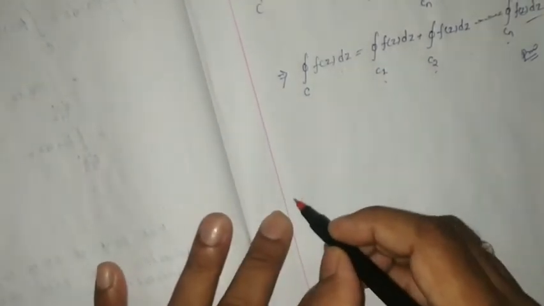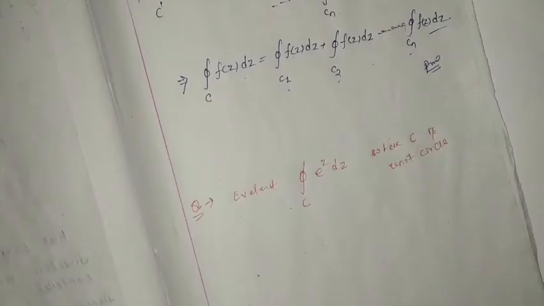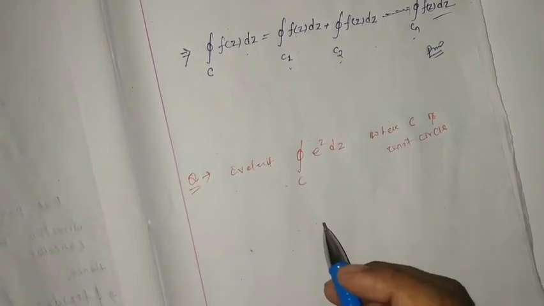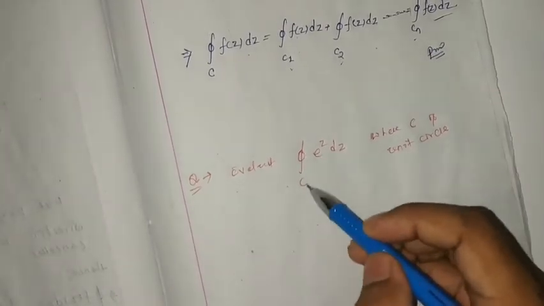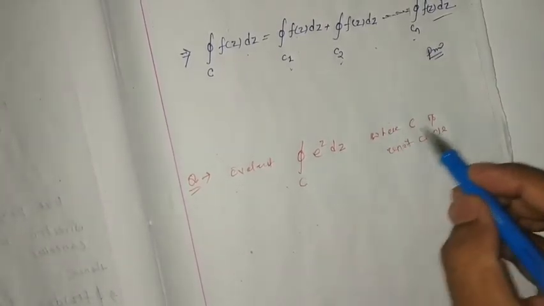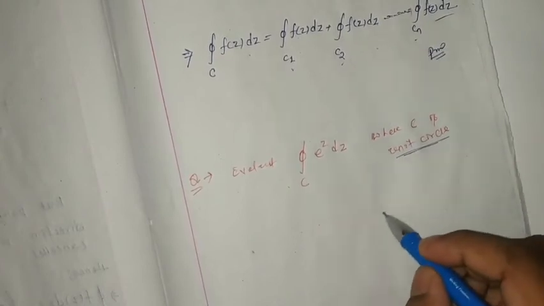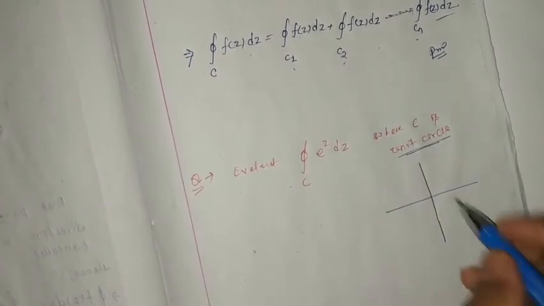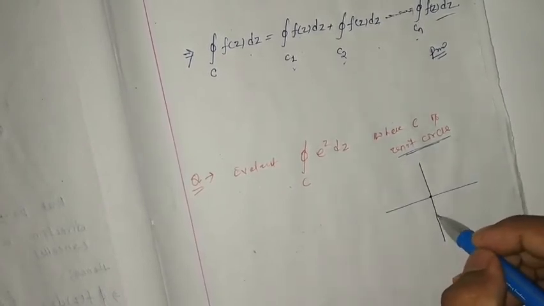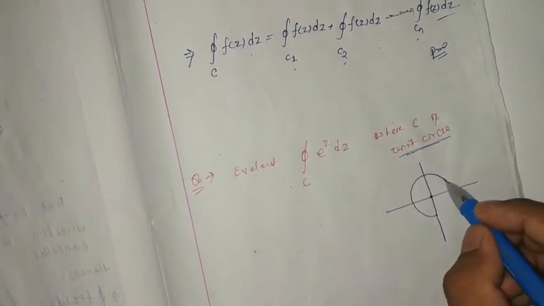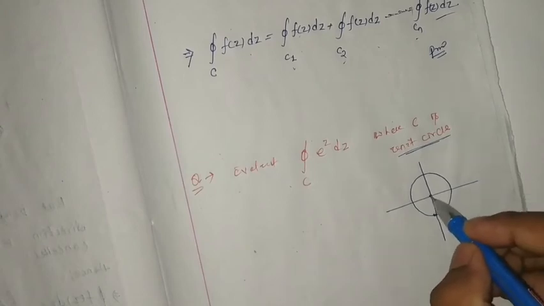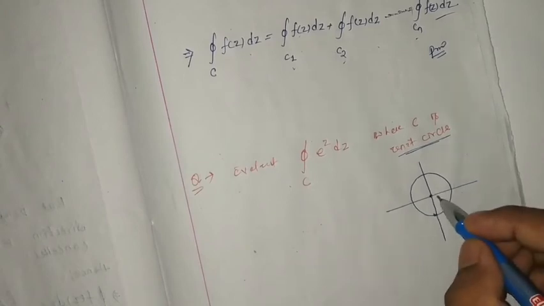Okay, the first question is this: we have to evaluate closed integration C e to the z dz, where C is a unit circle. Unit circle means we have to consider the circle having radius r and center at 0. This is a complex plane, the center is at 0, 0 and the radius is 1.